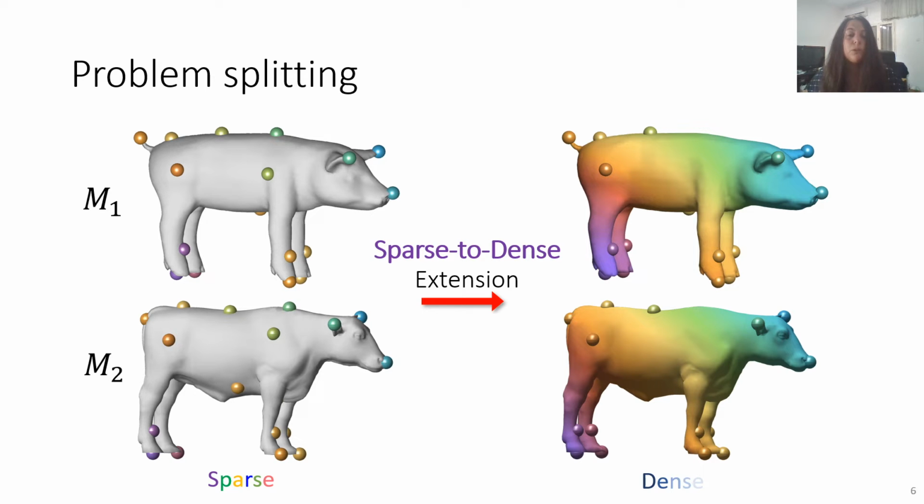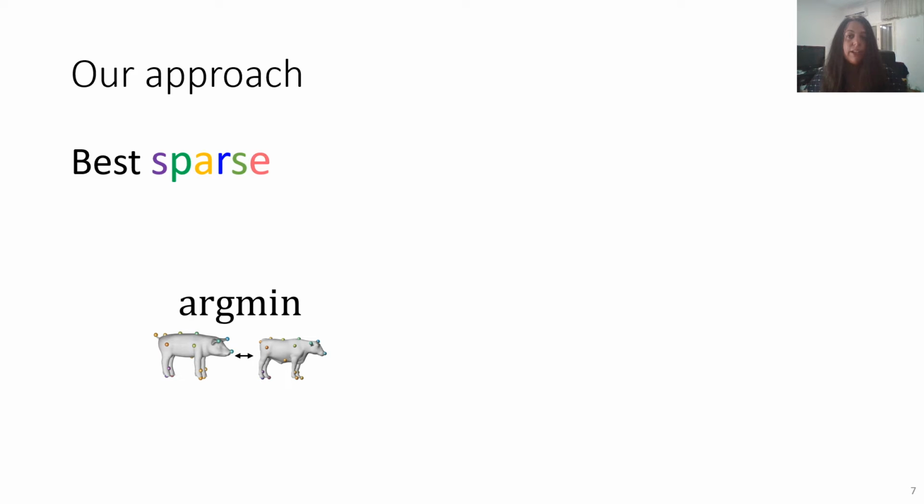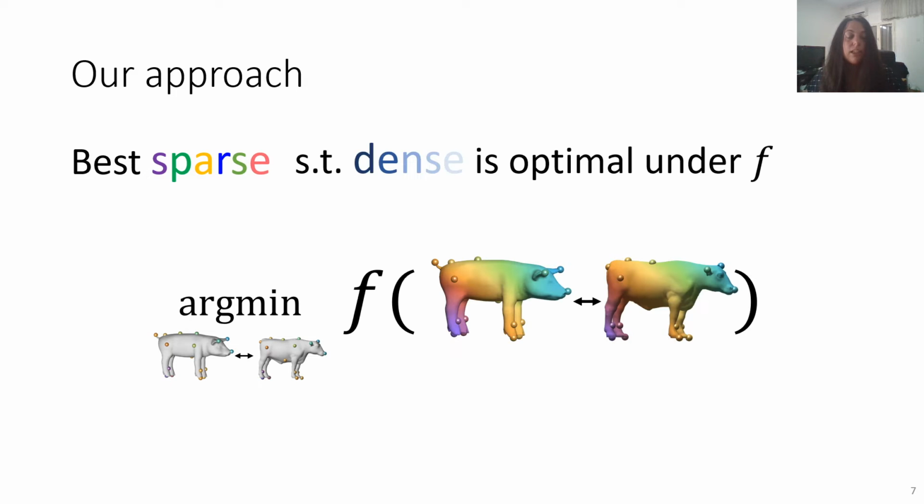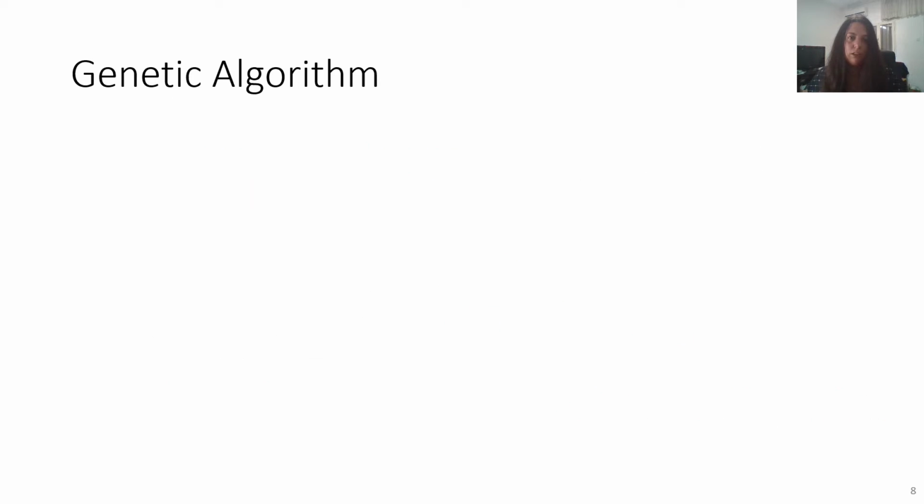We propose to combine the steps and leverage efficient algorithms for solving the second problem to generate a framework for solving the first. Meaning, our approach is to find the landmark correspondence that can be extended to the best dense map between the shapes. Since the problem is combinatorial in nature and the objective is nonlinear and non-convex, we use a genetic algorithm that allows us to optimize for it.